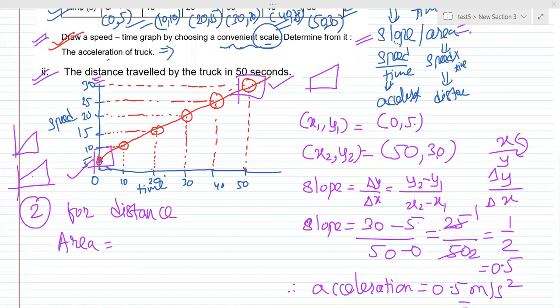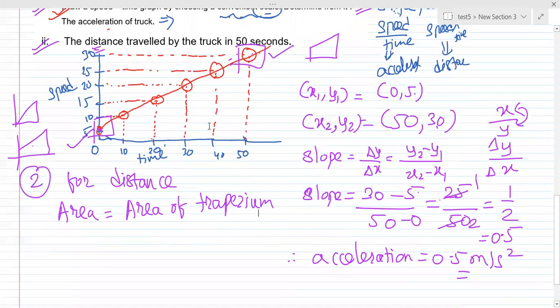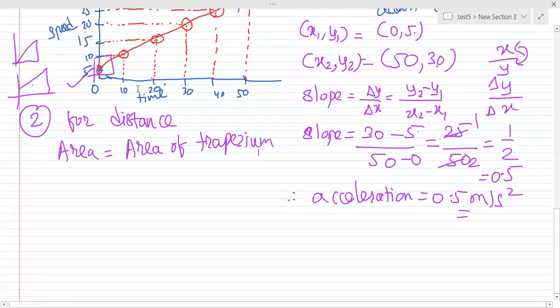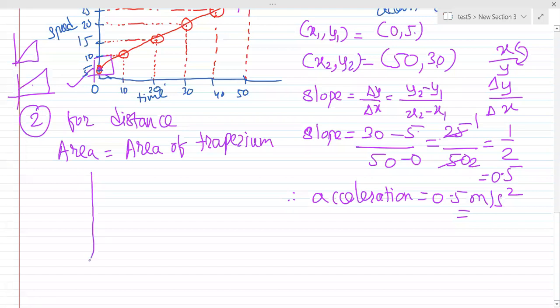Area would be equal to the area of a trapezium. For your understanding, I will draw that entire diagram below, so that you can understand which values to take. So this is our first line, this is our second line, then this is our trapezium.